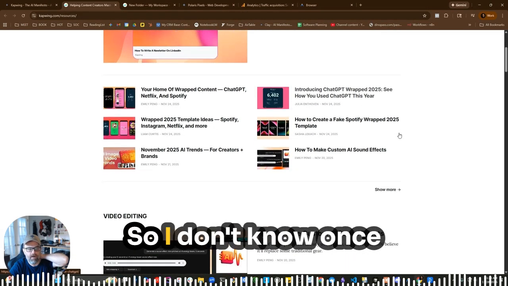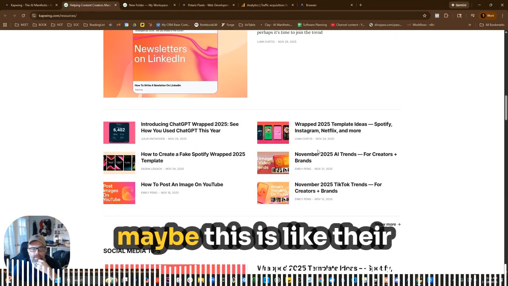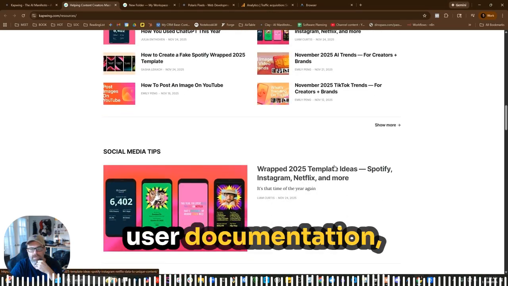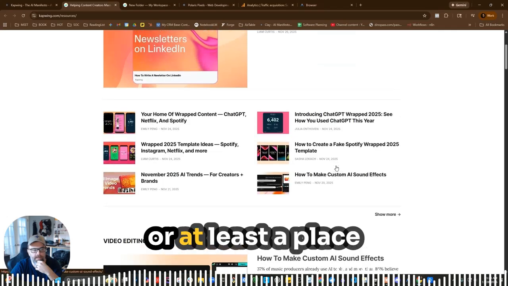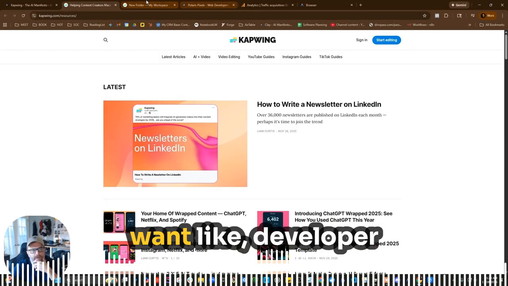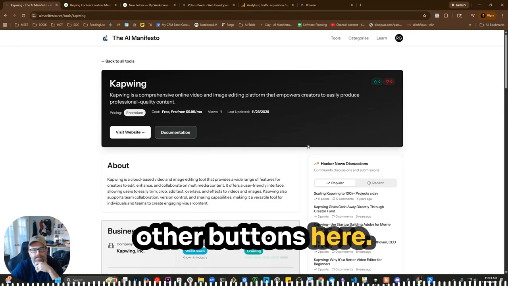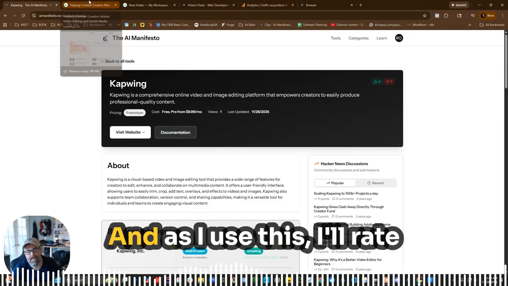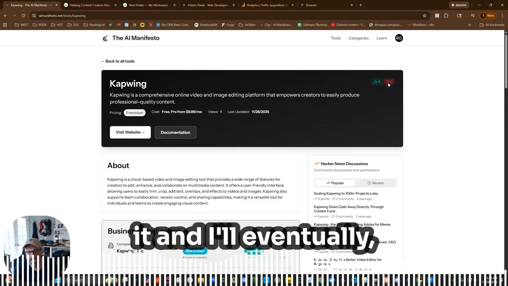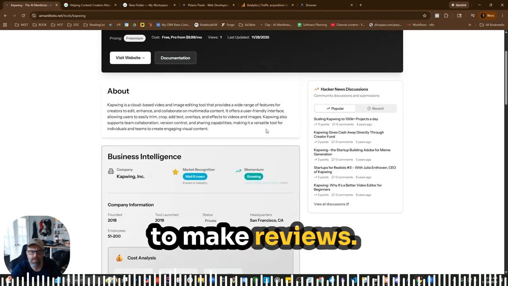So I don't know. Well, this is cool. Maybe this is like their user documentation, or at least a place to start. And a lot of times I'll want developer documentation. Maybe I'll put a couple other buttons here. But yeah, that's it. And as I use this, I'll rate it, and I have a mechanism to make reviews. So we'll go with that.